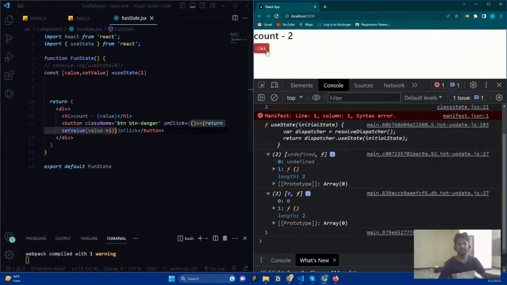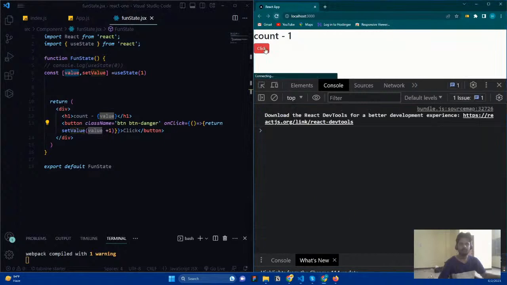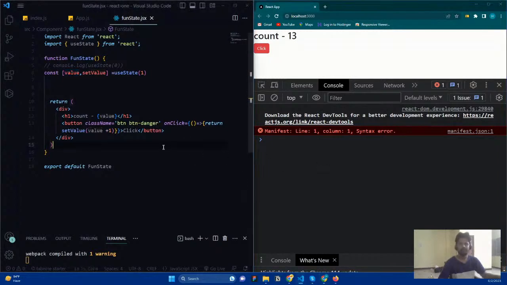Now if I save it and click here, you can see every time it is happening. So I'm simply passing an arrow function, or else you can create a separate function and pass it here also. Here I'm passing the arrow function and giving return and what it needs to set. The setValue is the function that is going to change our value. So I say value plus one here. Now I refresh it, and you can see it works. It is going to change each and every time.